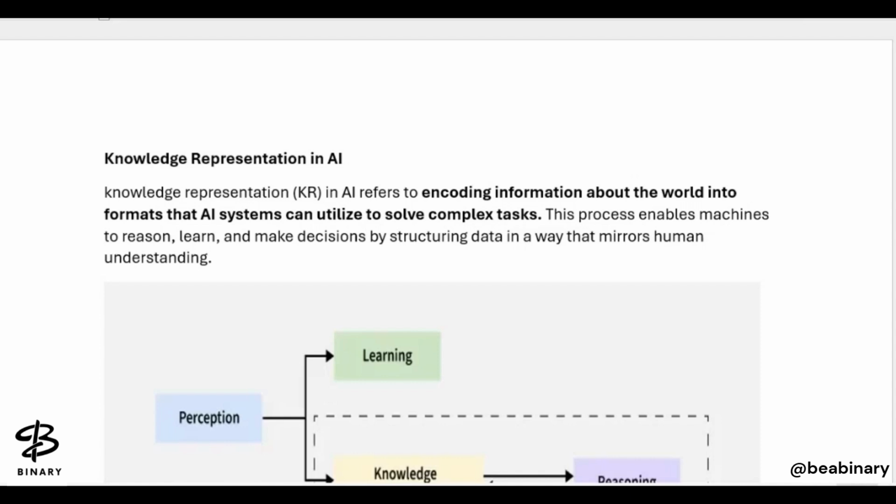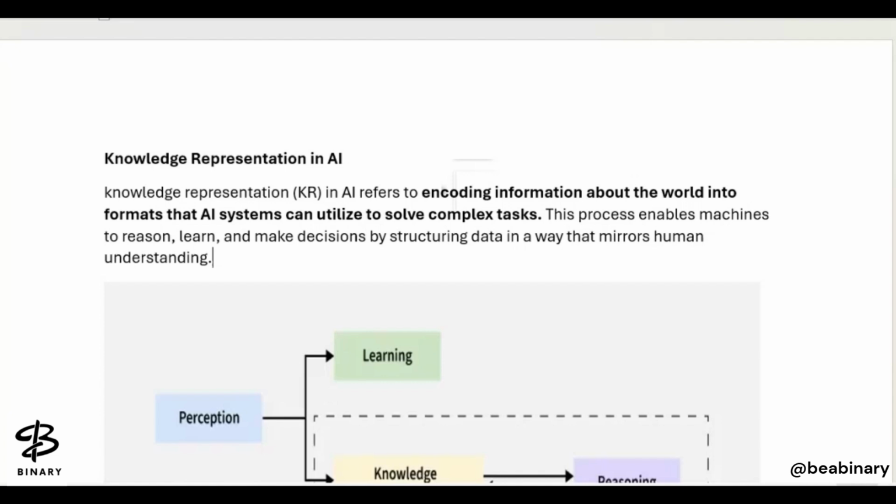So now again we will talk about knowledge representation. What do you understand by knowledge representation in AI? The window has been switched from knowledge reasoning to knowledge representation in AI. So now what is knowledge representation in AI? Knowledge representation in AI refers to encoding information about the world into formats that an AI system can utilize to solve complex tasks. So now this is a complete definition of reasoning and knowledge, right? What do you understand by knowledge representation in our artificial intelligence systems?